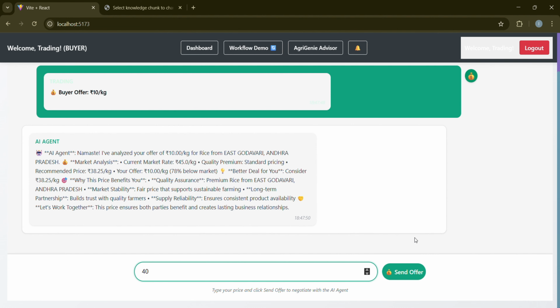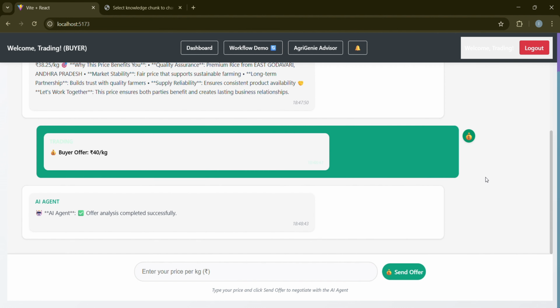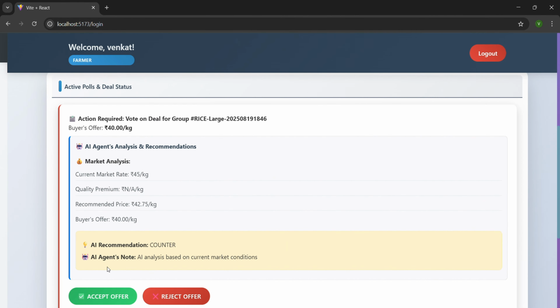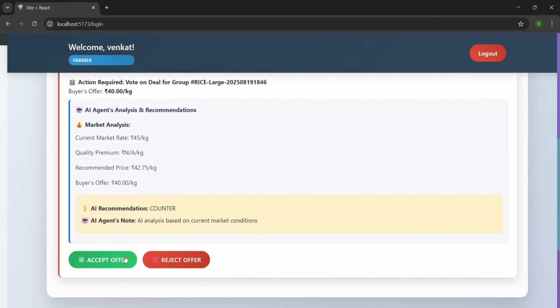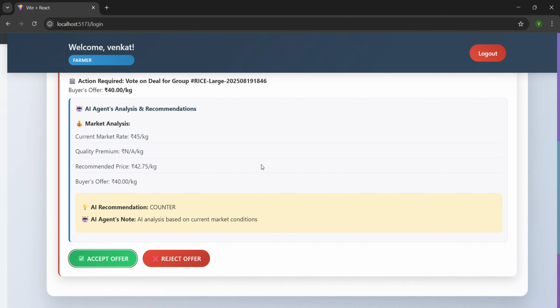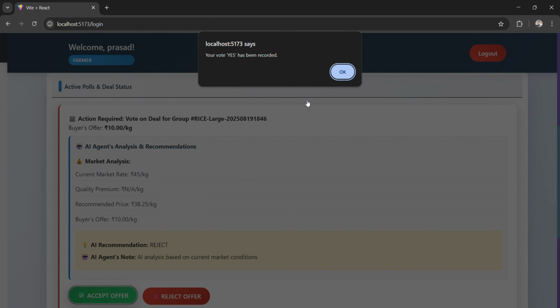Let us say the recommended price is 38 rupees and the current market rate is 45 rupees. No matter what the buyer quotes, it would automatically go to the farmer, and there is also the AI recommendation saying to reject the offer, as it is not as per the market quote. So what the buyer does is quote another price. Now let's say 40 rupees per kilo.